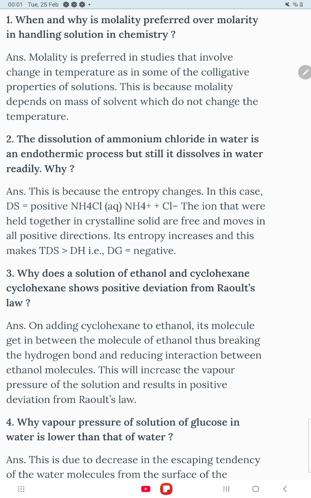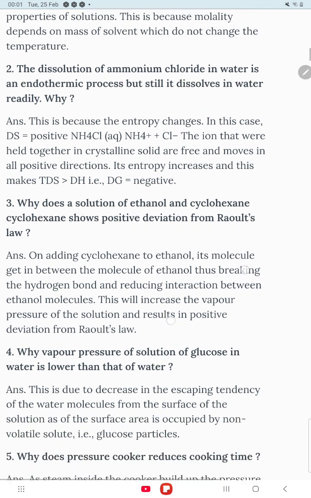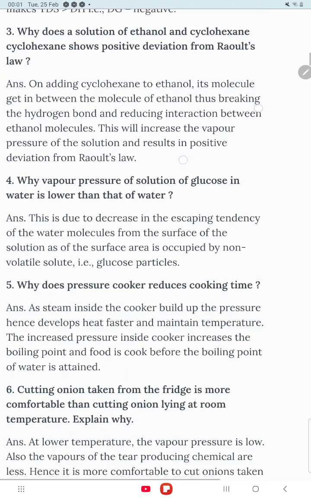The second question: the dissociation of ammonium chloride in water is an endothermic process, but still it dissolves in water readily. So why is it dissolving? This is because the entropy change, delta S, is positive. NH4Cl gives NH4+ and Cl- ions. The ions that were held together in the crystalline solid are free and move in all directions. The entropy increases and this makes the solubility increase.